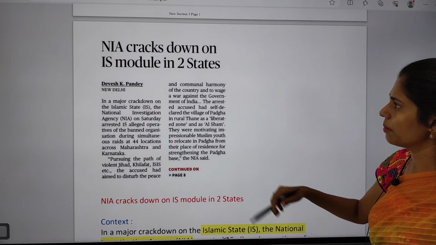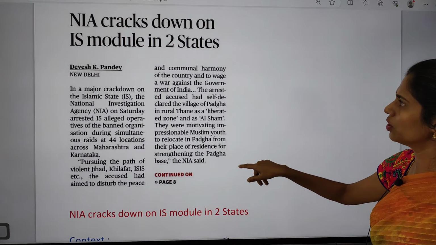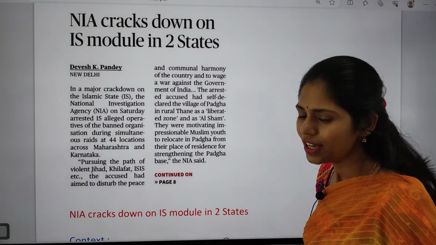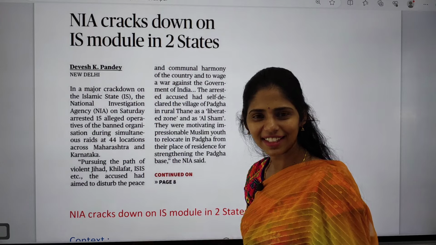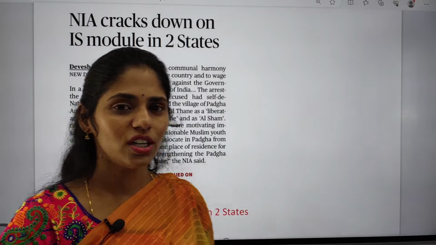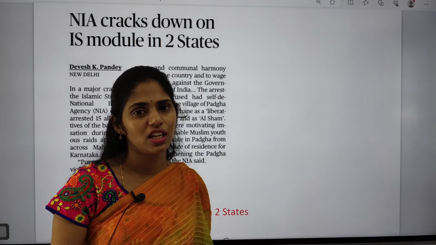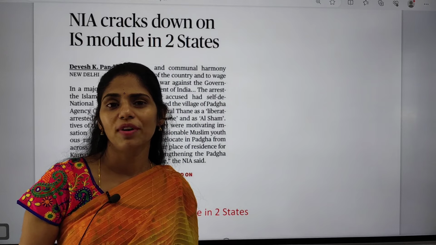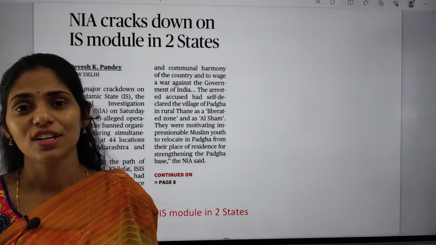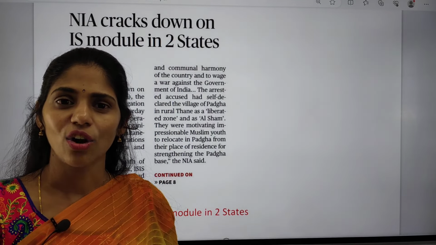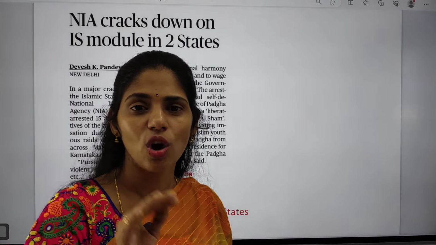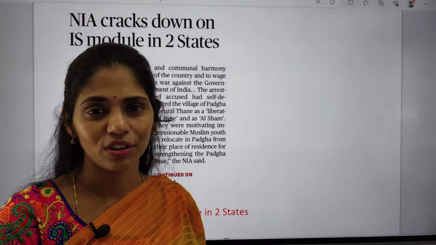So first topic, it is about NIA cracks down IS module in 2 states. In which states? The first one is Maharashtra and second one is Karnataka. So please let me know how many of you are from Maharashtra and Karnataka, because you have to know what are the problems in your state. Because in interview you will be getting questions about your state much. So you should be very much thorough about what are the challenges that your state is facing and what are the advantages that your state is having. So what is the economic state and even the different schemes launched by the government in your state. So all those things are very important from your interview point of view.